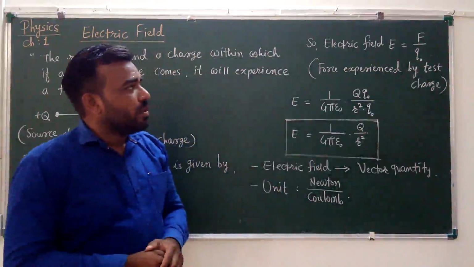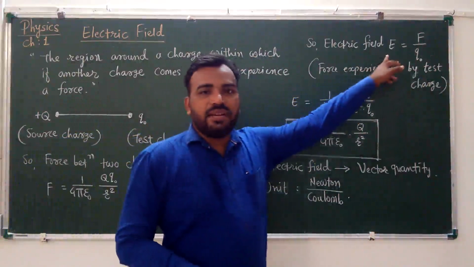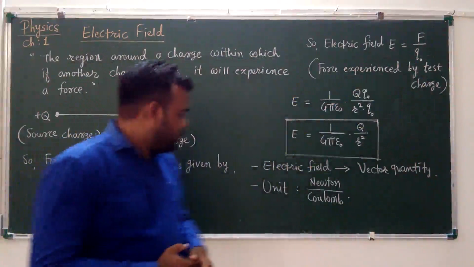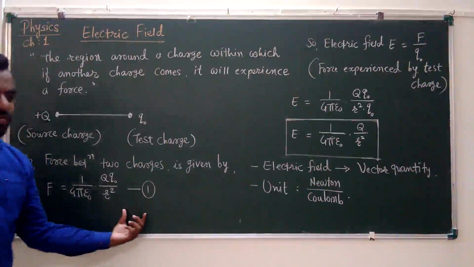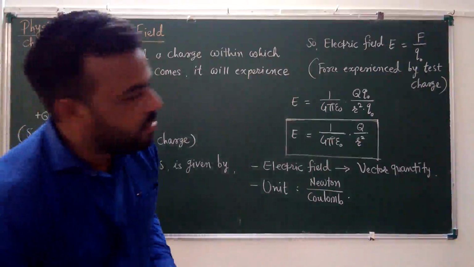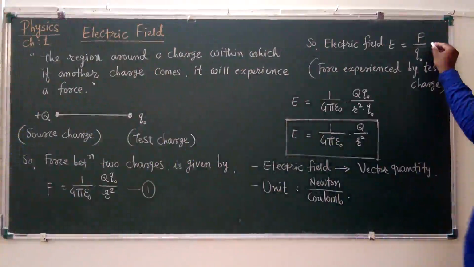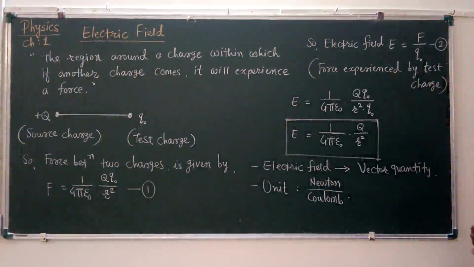Now here we are getting another equation. This is equation 1, and this equation is number 2.